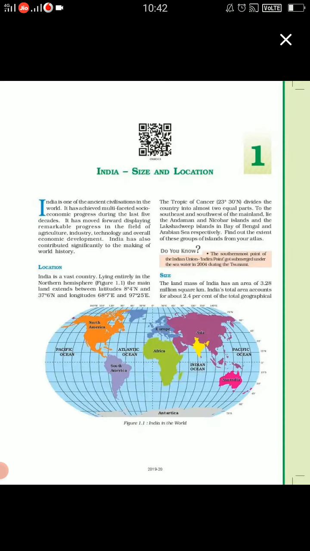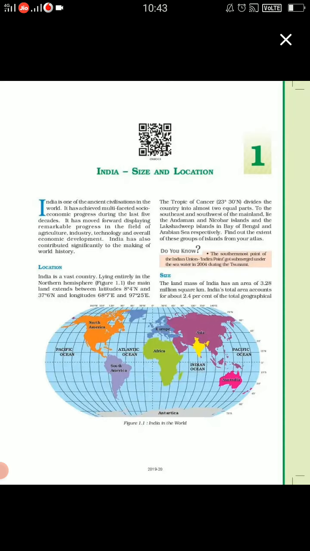So what were the important latitudes? The equator was the 0 degree, then Tropic of Cancer, Tropic of Capricorn. So children, the Tropic of Cancer, 23 degrees 30 minutes north, is passing through the country.